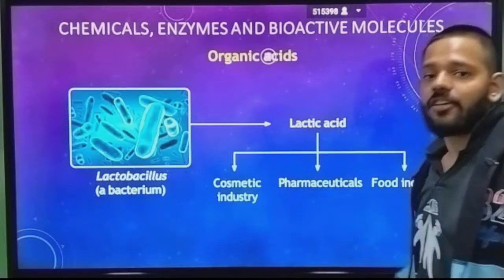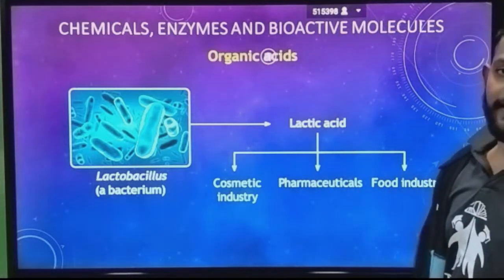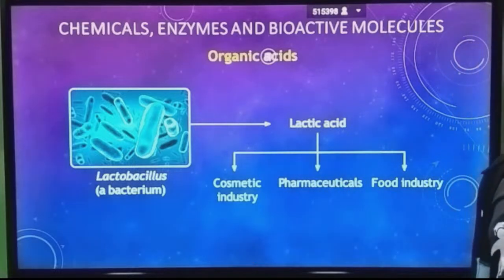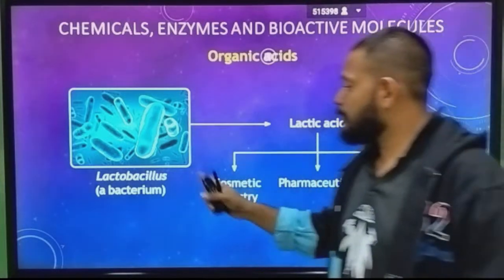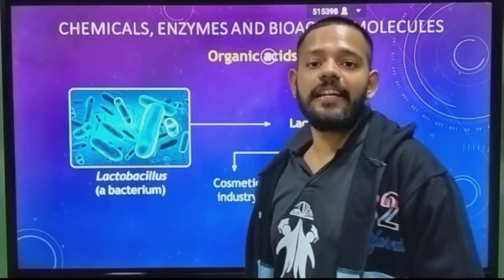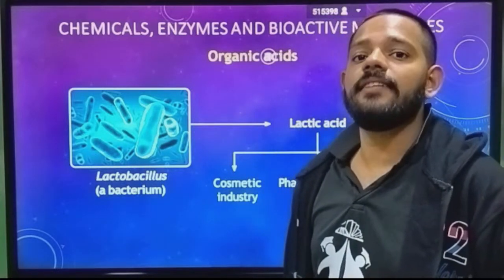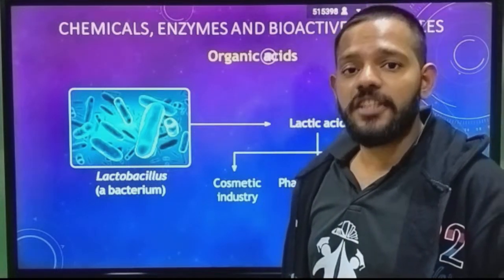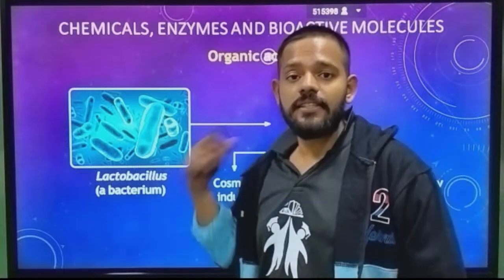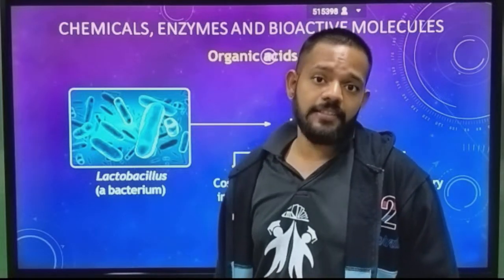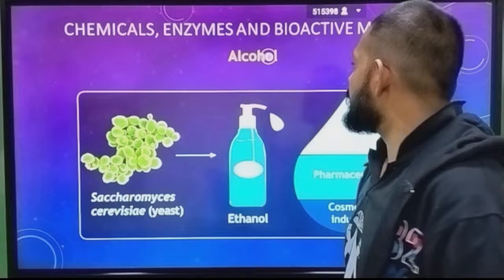The next organic acid is lactic acid. It is used in the cosmetic industry, pharmaceuticals, and the food industry. It is produced by a bacterium, Lactobacillus. The Lactobacillus genus is used to produce lactic acid as an organic acid, as a chemical.